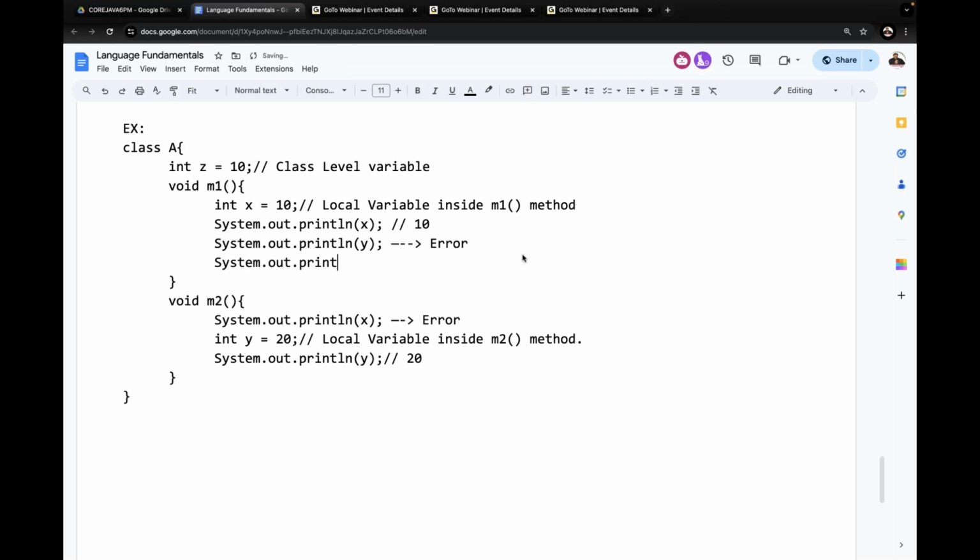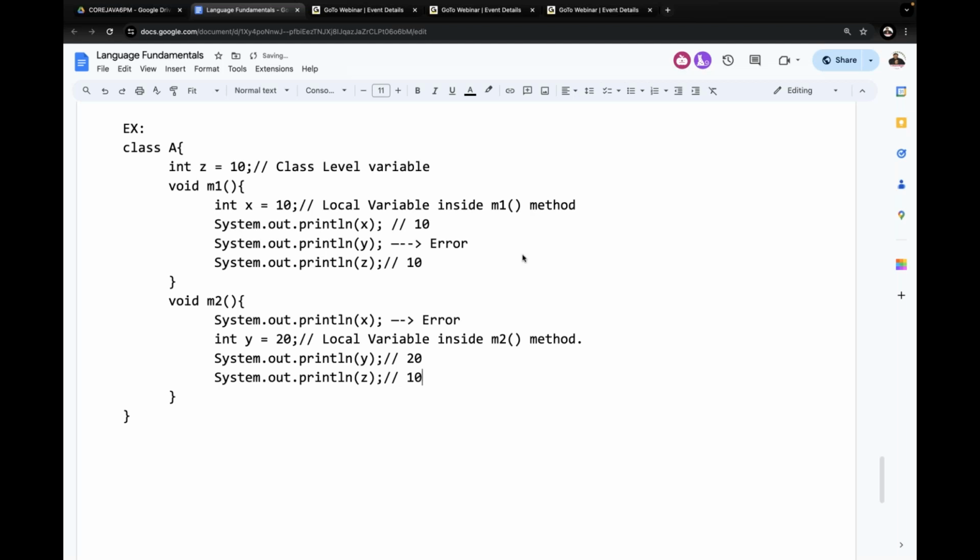Class level variables have scope throughout the class, in all methods of the respective class. Can I access the z value? If I access the z value, what value do we get? The output 10 is what we get here. Next, can I access the z variable here? System.out.println of z. Can I access this now?